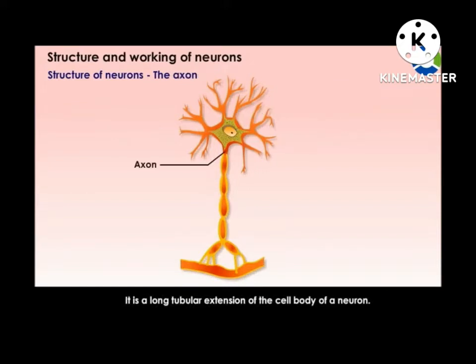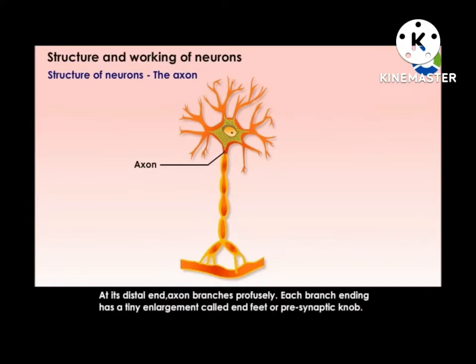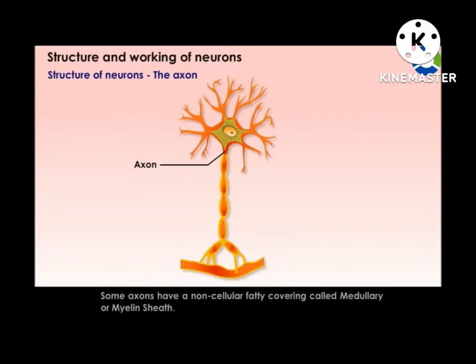Axon. Axon is a long tubular extension of the cell body of a neuron. At its distal end, the axon branches profusely, each branch ending as a tiny enlargement called end foot or presynaptic knob.